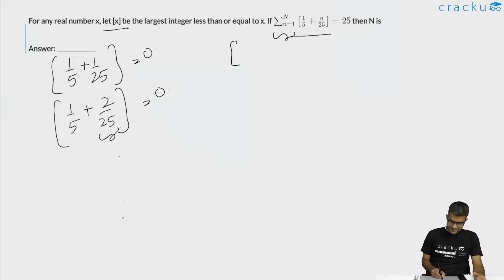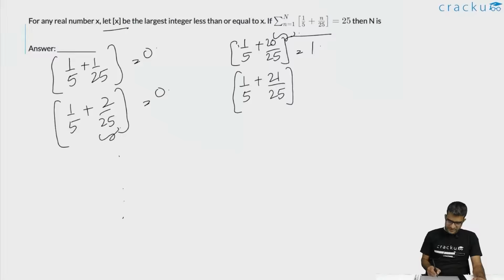So the first time it becomes equal to 1 is when this is 1 by 5 plus 20 by 25. This is equal to 1. The actual value is also equal to 1. Therefore, the integer part of it is also equal to 1. The next term is 1 by 5 plus 21 by 25. This is slightly greater than 1 but definitely less than 2. So this also becomes equal to 1.